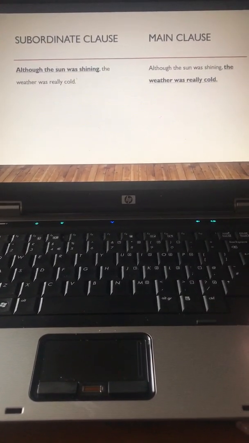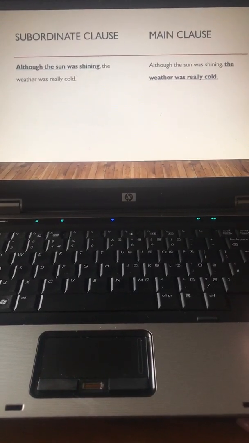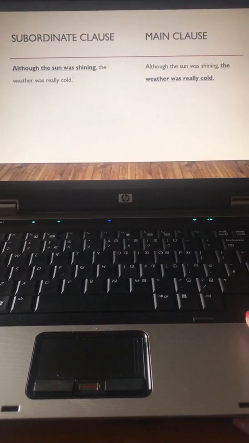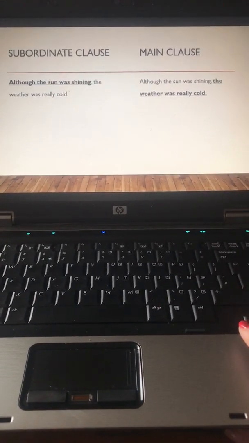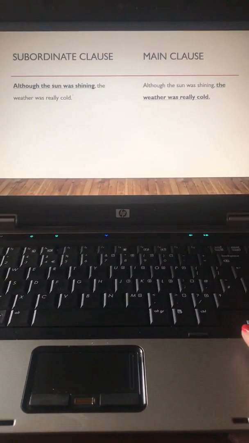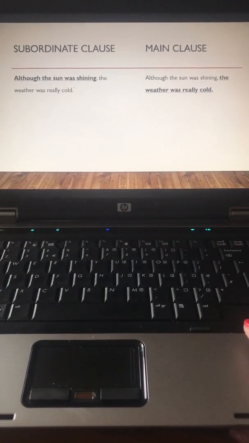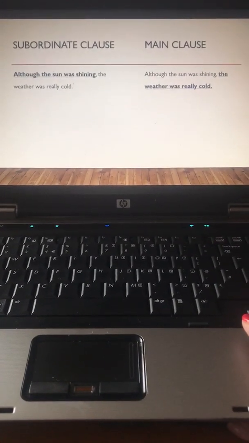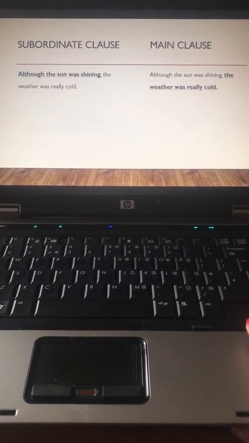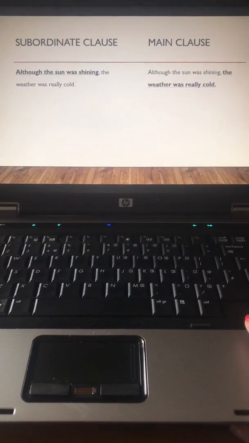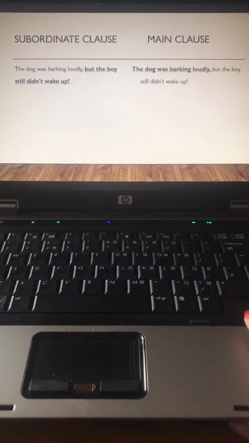And if the subordinate clause does not make sense on its own, the main clause obviously does make sense on its own. So if I came into a room and I said to you, although the sun was shining, that makes absolutely no sense. If I came in and said to you the weather was really cold, that would make perfect sense to you. And that's how you tell the difference between the main and the subordinate clause. I've underlined them there for you.